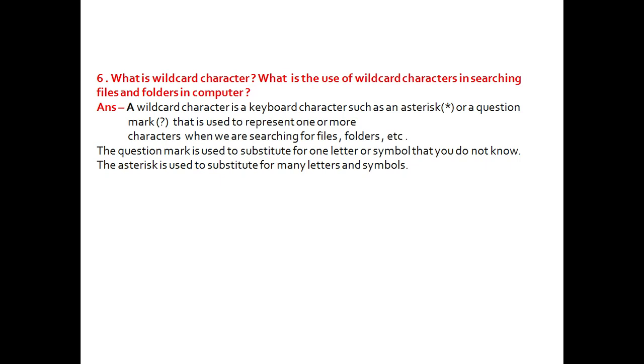So these are the questions of chapters 1 and 2. Write all the question answers in your notebook and learn them. In the next video, we will discuss the question answers of the third chapter.